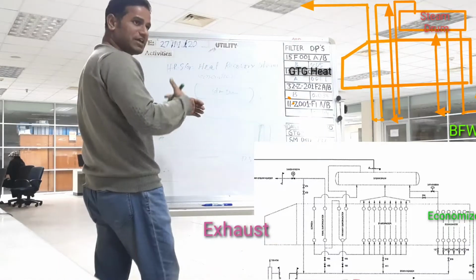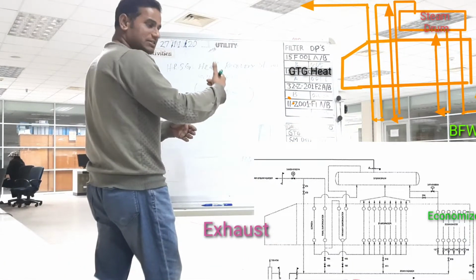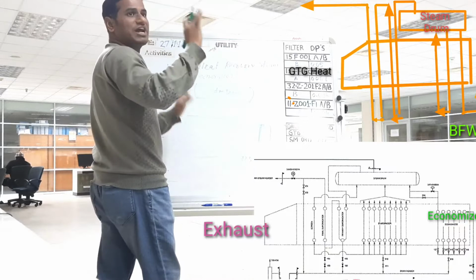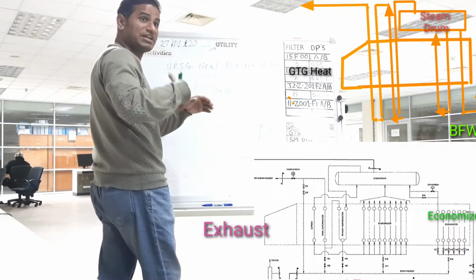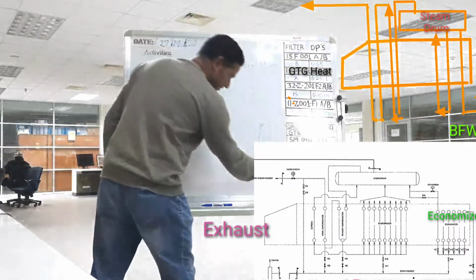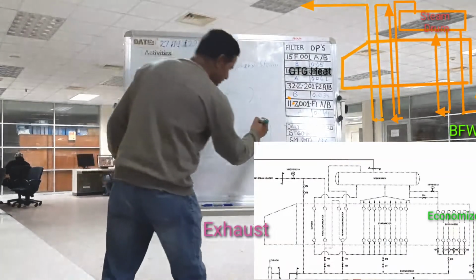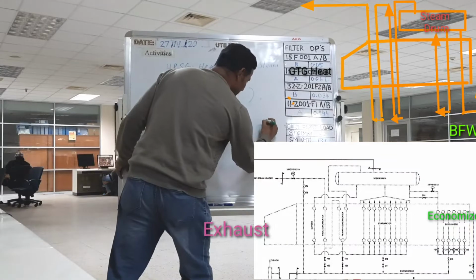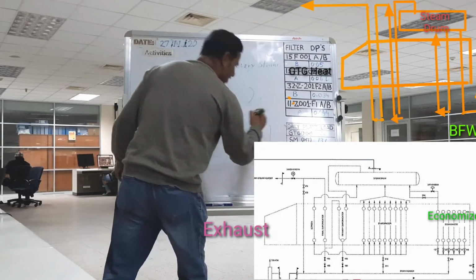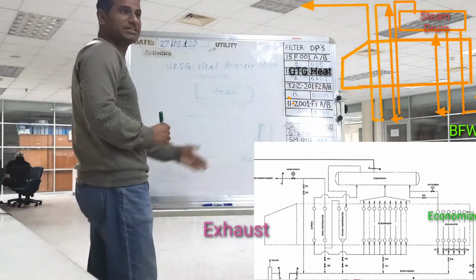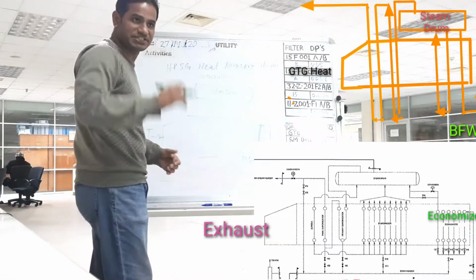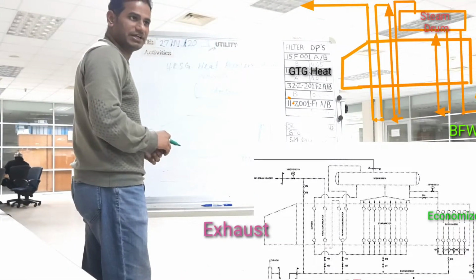After passing the economizer, this temperature will increase by more than 100 degree centigrade. So this temperature of 130 degree, when it passes through the economizer, will become 233 degree, around 103 degree centigrade increase by this economizer as per design. Clear?